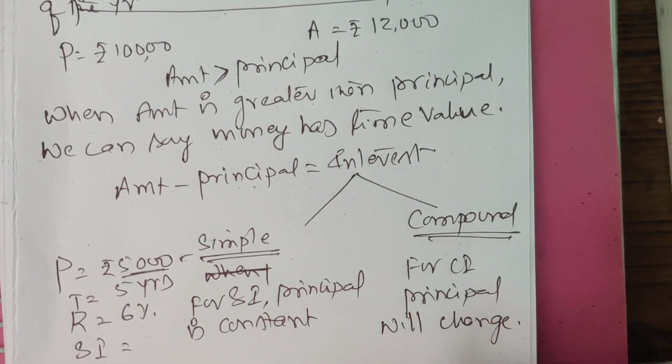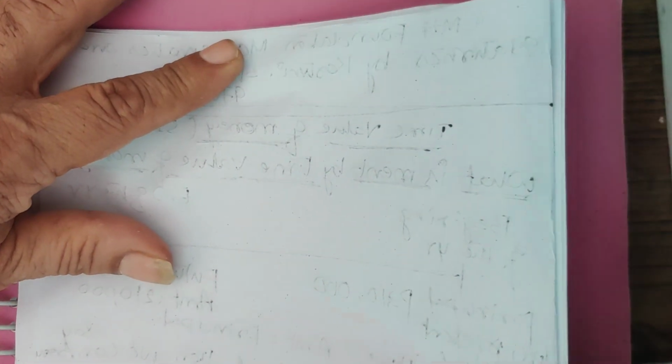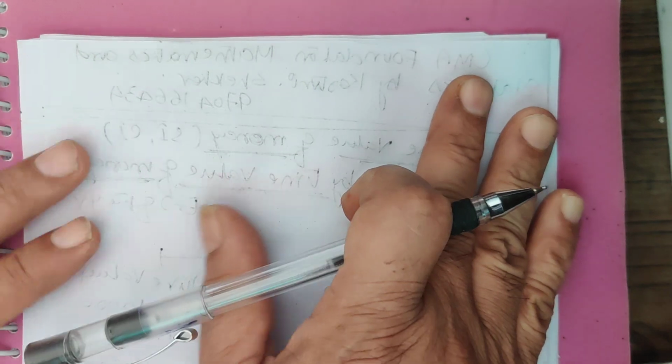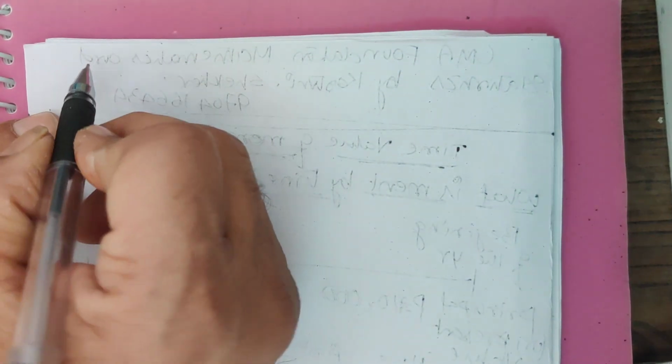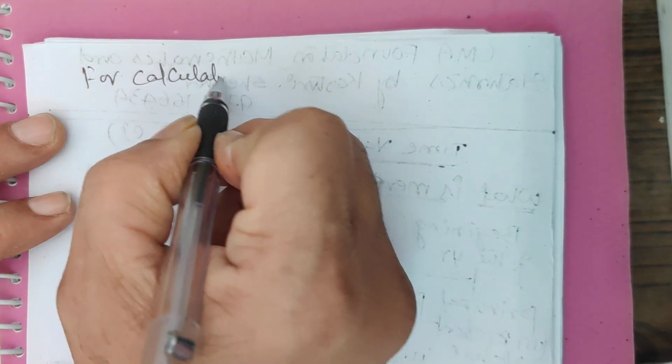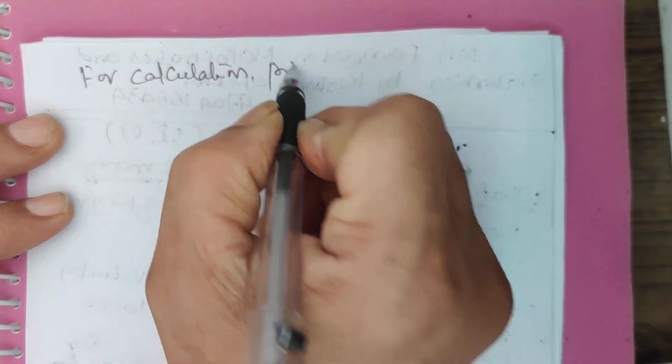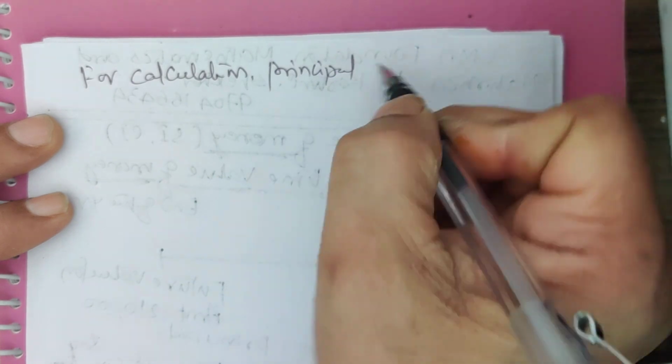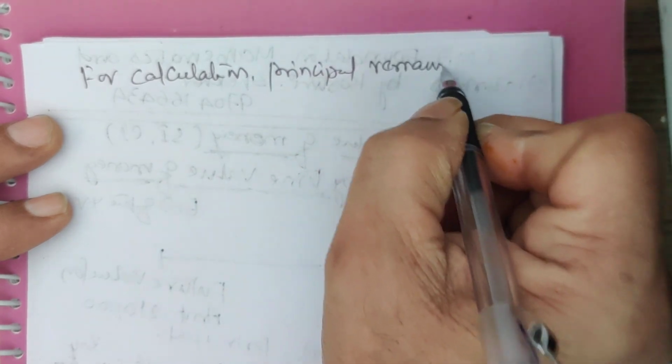The same point I am writing here, sir, in a proper way. In case of simple interest, for calculation of interest, principal remains the same.